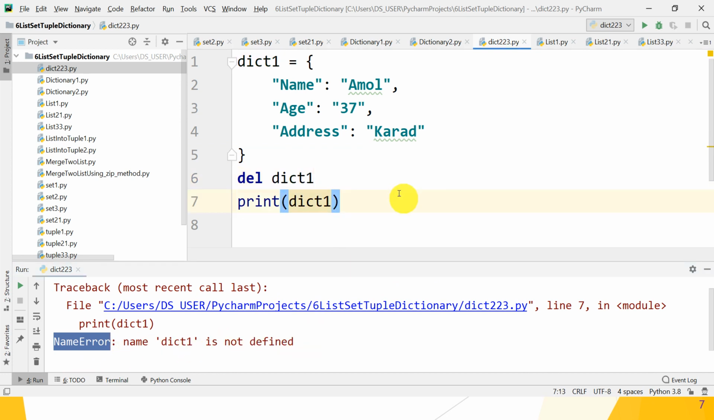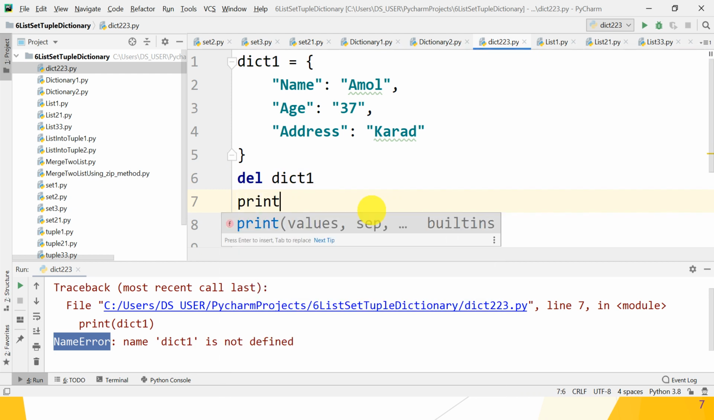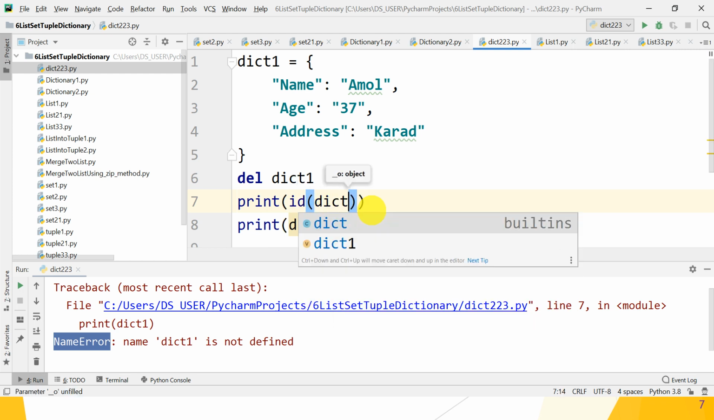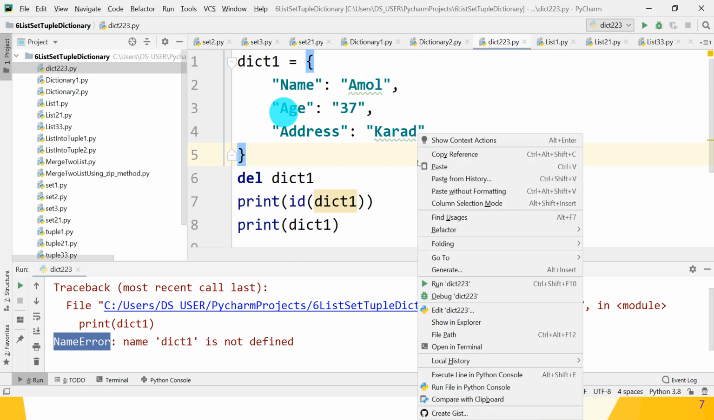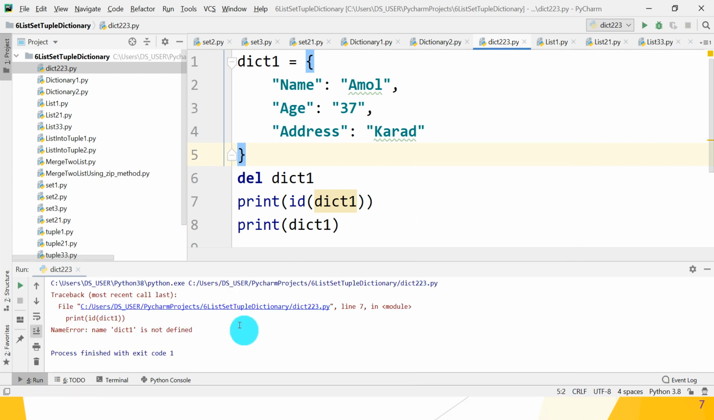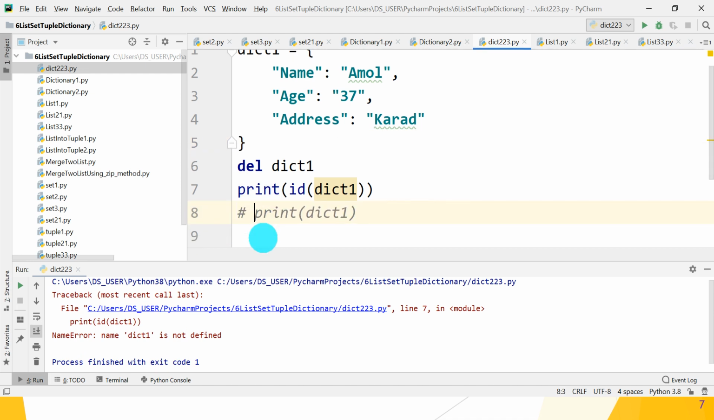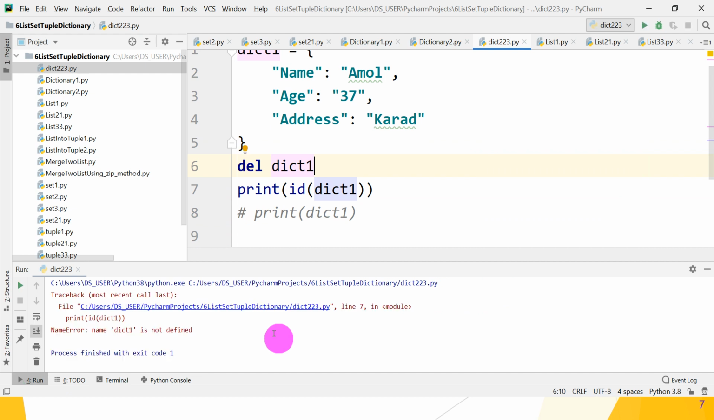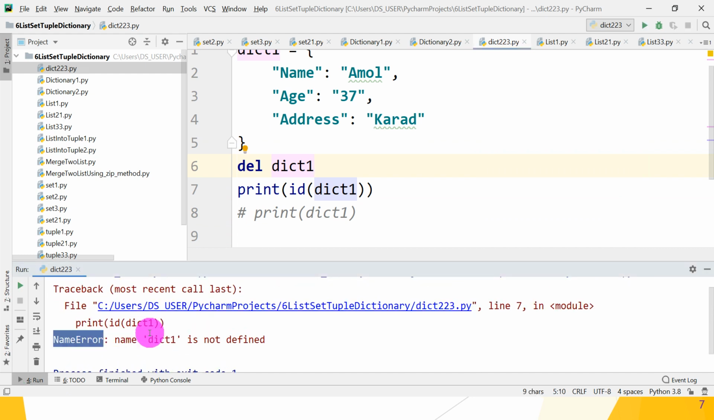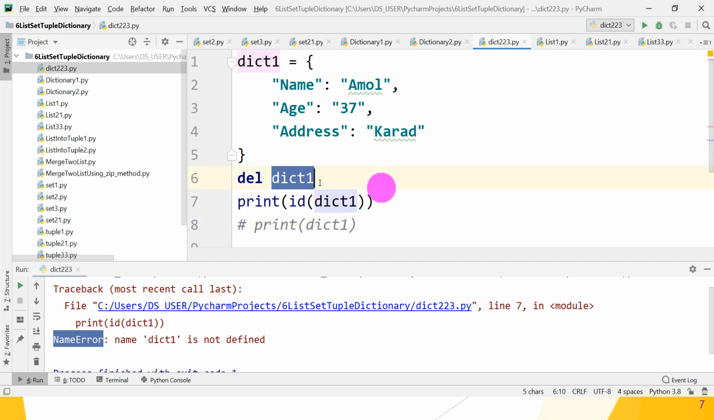So hope you understand. That means del dict1 completely deletes it from your RAM. If you want to print the id of dict1, so what does it give you? Let's check. No, not specified. If you comment this line also, then what happens guys? It gives you the same type of error, because the name dict1 is not defined, because dict1 is deleted completely by using which keyword? The del keyword. Great. Hope you understand.